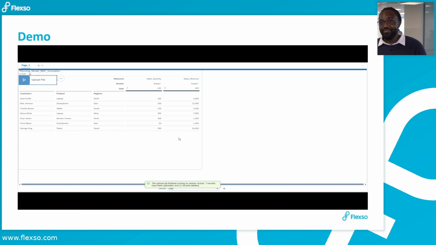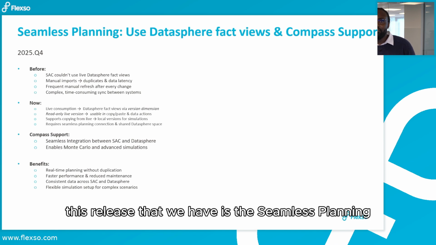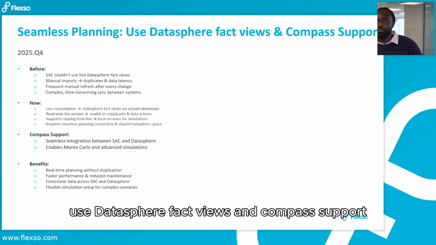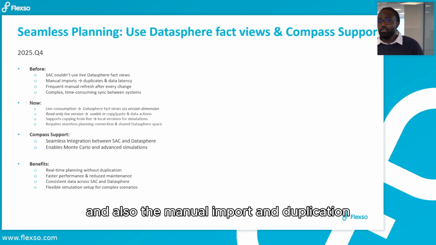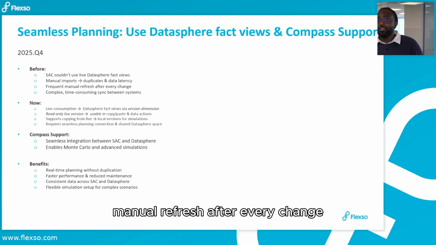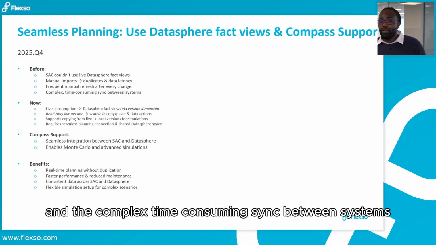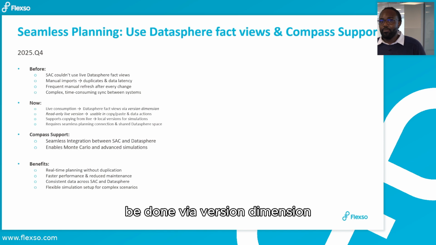Okay, great. And then the last function that we have in this release is seamless planning, using Datasphere fact views and Compass support. Before, you couldn't use live Datasphere fact views, and the manual imports, duplication and data latency were also there. There were frequent manual refreshes after every change, and complex, time-consuming sync between systems. And now with the release, live consumption like Datasphere fact views can be done via version dimension.